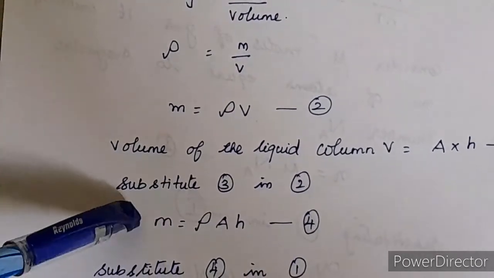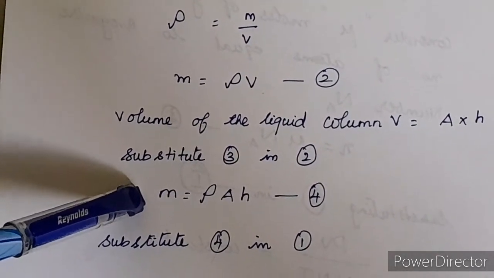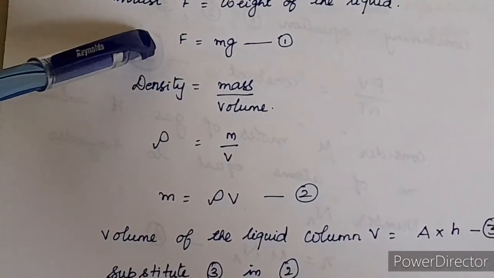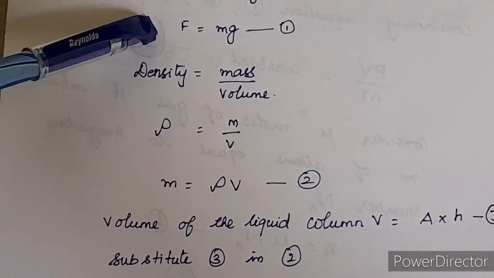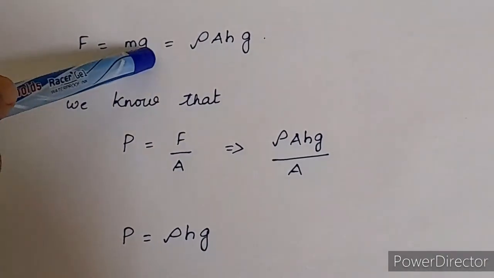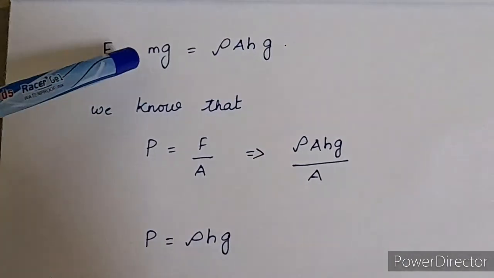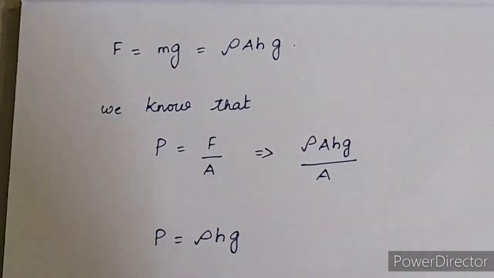Now I'm going to substitute this m is equal to rho AH in equation 1. So what is equation 1? F is equal to m into g. Instead of m, I'm going to substitute rho AH, isn't it? So that will become rho AH into g.